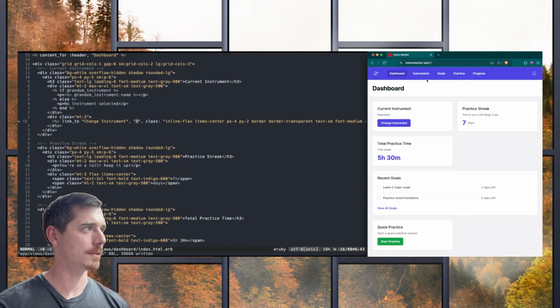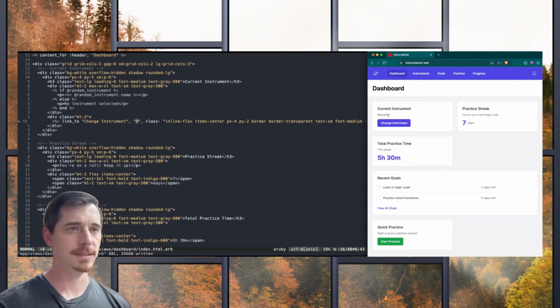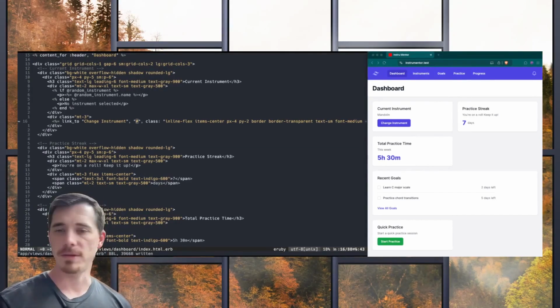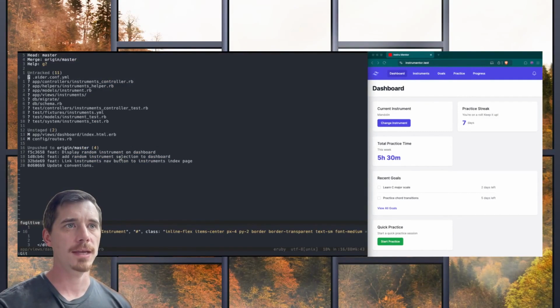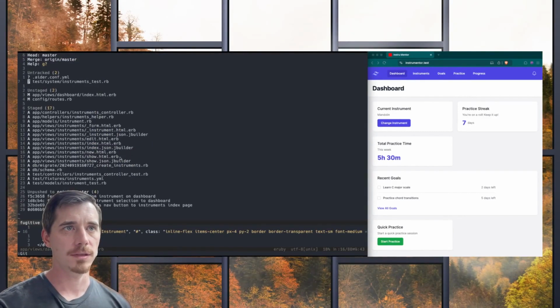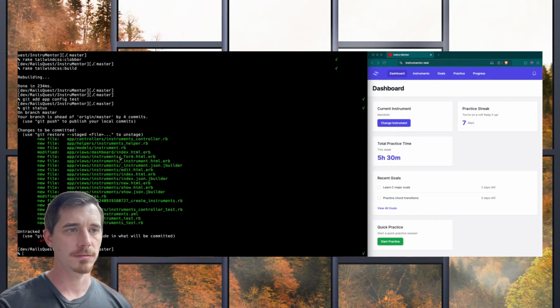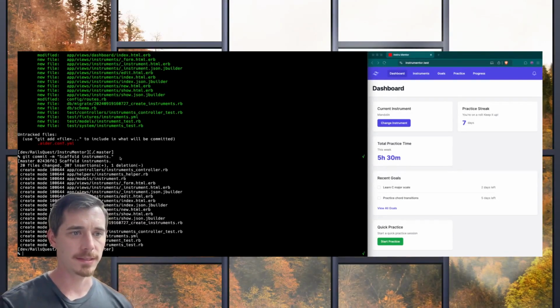We've scaffolded out the instruments. You can add a new instrument and it updates something in the dashboard. So that's pretty neat. And you can just keep on rolling like this. We're going to go ahead and commit all the changes. This is the slow way. App config test. See where we're at. Okay. Scaffold instruments. Boom. And that is that.